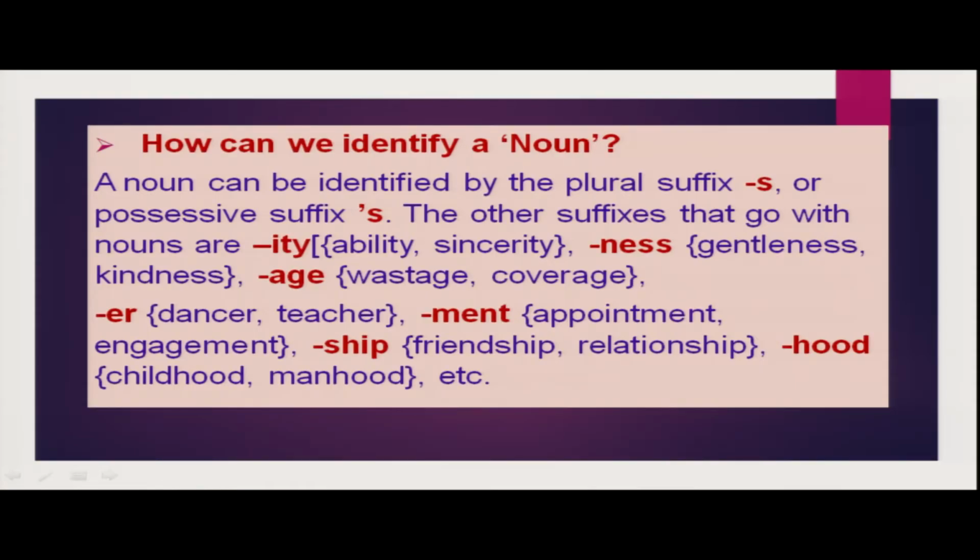A noun can be identified by the plural suffix like s or possessive suffix like apostrophe s. The other suffixes that go with nouns are ity, like ability, sincerity; ness, like gentleness, kindness, holiness; age, wastage, coverage; and the er suffix, like dancer.